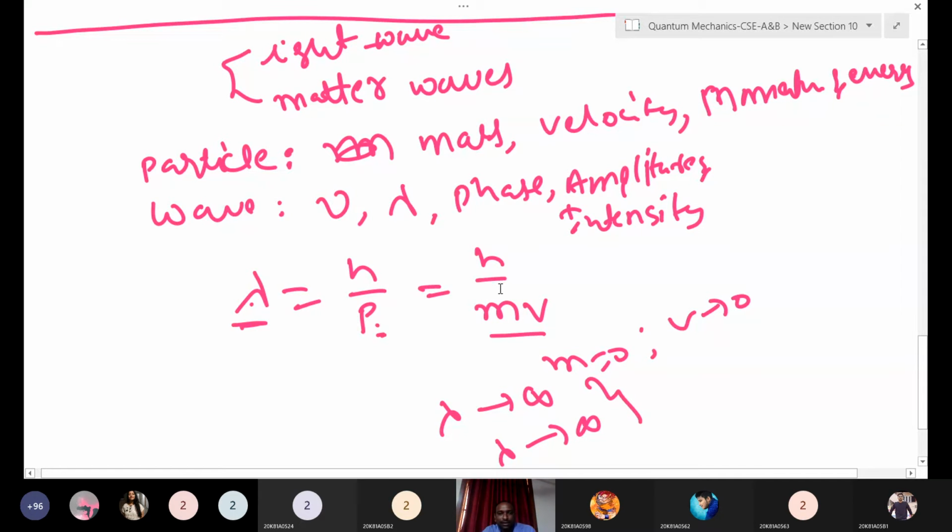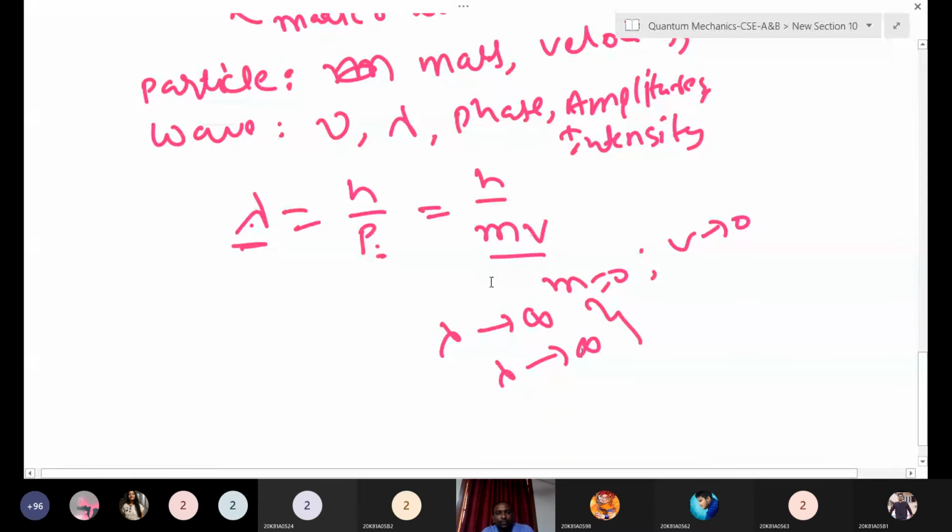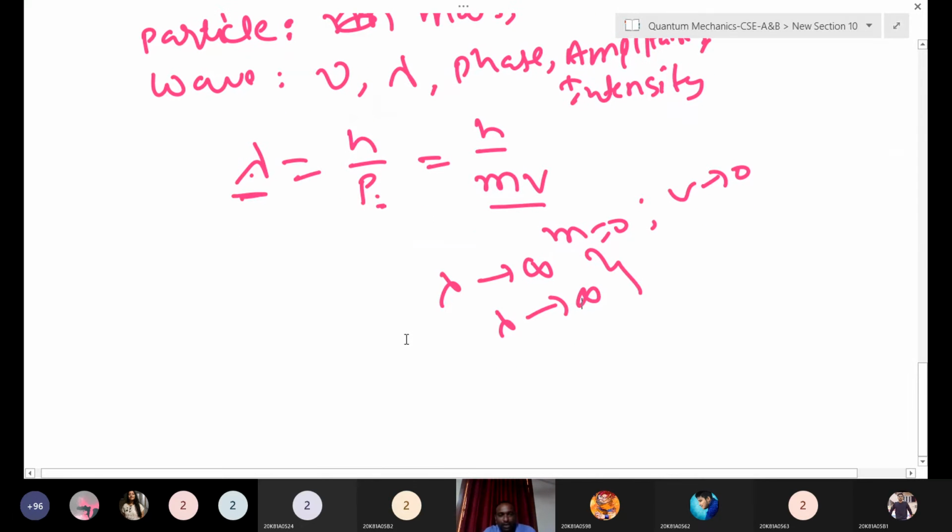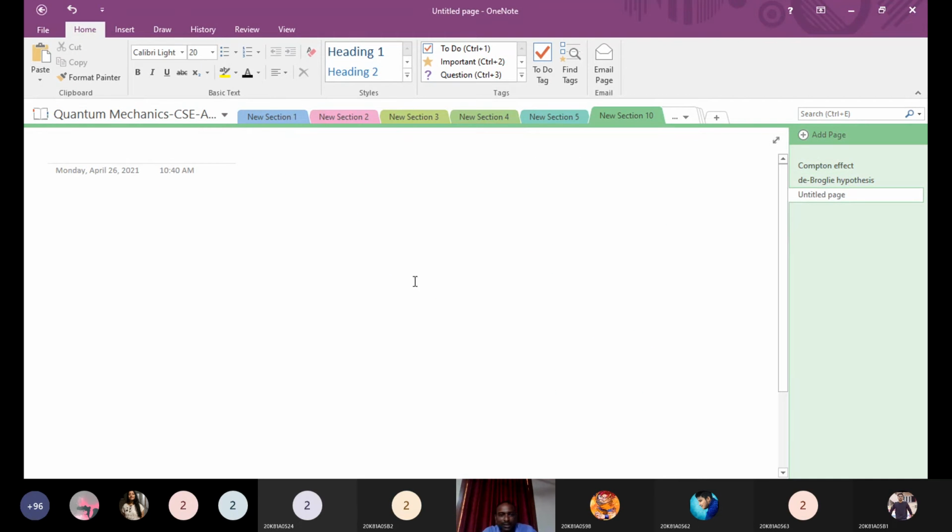From this expression we can conclude that a microparticle should always have mass and velocity, then only can we estimate the wavelength of the matter waves. So matter waves means any material particle showing a wave or associated with a wave. Now we will derive the expression. Is this clear? This de Broglie hypothesis is very important, but very easy.